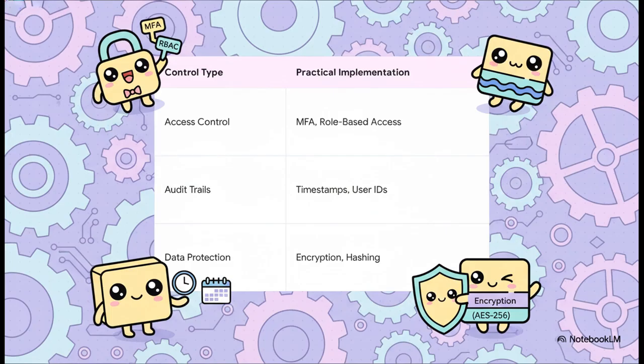Under access control, they don't just want to see a dusty old policy document. They want to see multi-factor authentication and role-based access actively working. For audit trails, they want to see the system logs, and those logs better have precise timestamps and specific user IDs attached to every single action. And for data protection, they're looking for real cryptographic techniques, like AES 256 encryption and hashing algorithms, to absolutely guarantee the data hasn't been tampered with.